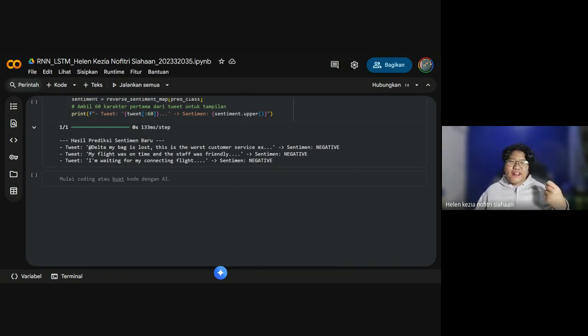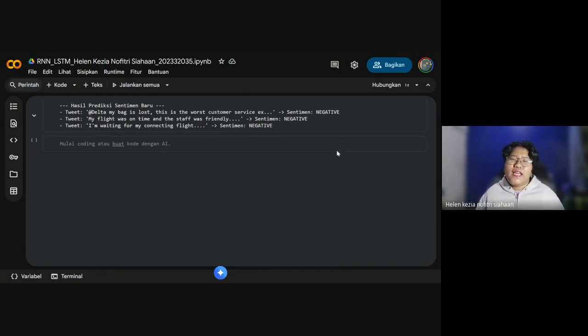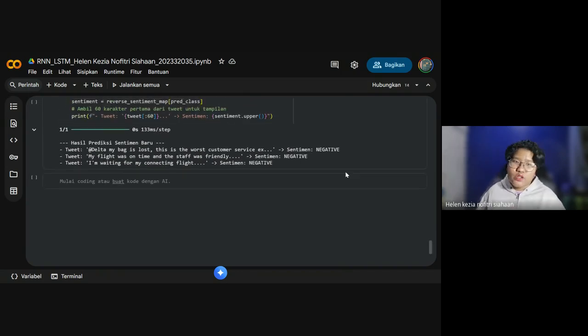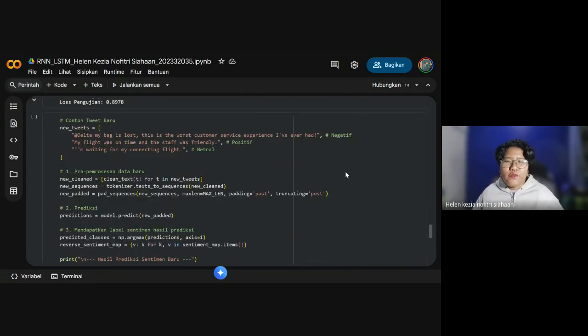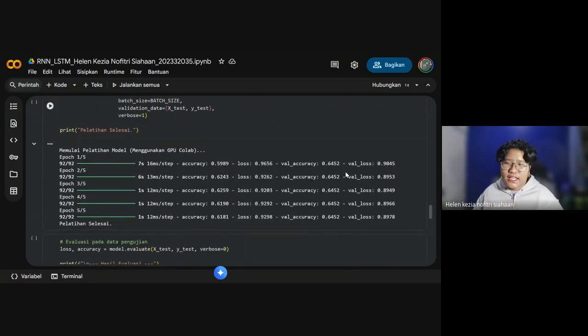This reflects clear issues. The model is biased toward predicting the negative class. Why does this happen? Because the dataset contains more negative tweets than positive or neutral. And then only 5 epochs were used, not enough for deeper learning. As you can see in here, we're just using 5, okay?